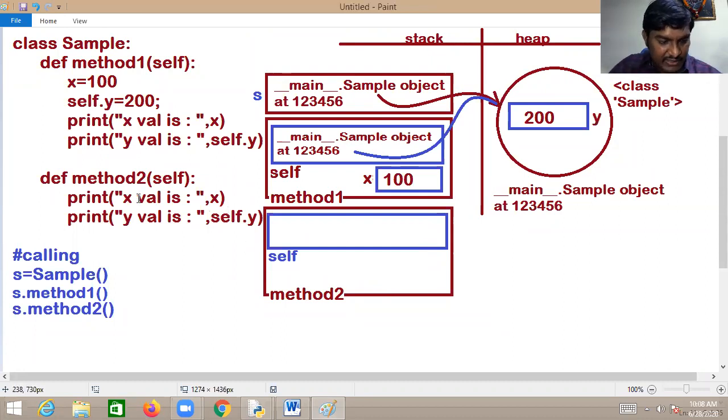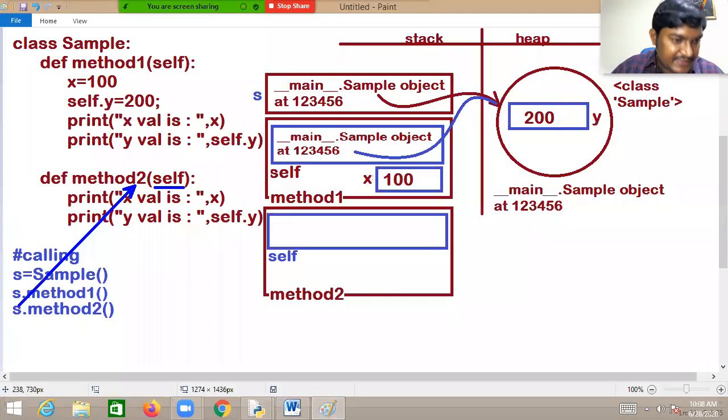Self what? Method 2. Self always refers to the current object. Current object means the object which is calling this method. So this method is called by yes. Whatever reference is referred by yes, the same reference is assigned to, and the same reference is referred by the self.